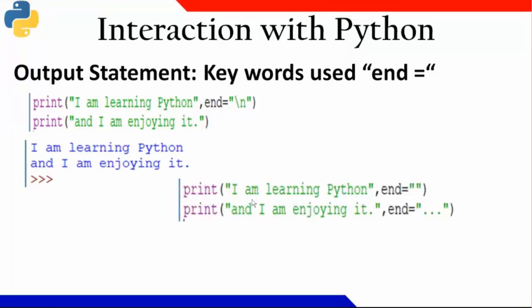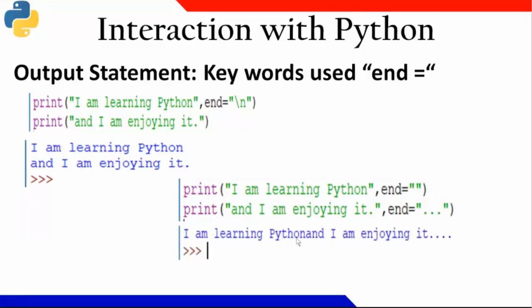Similarly, if I want to write a backslash n also, obviously it will be printing in a separate line. Now you can see the change here. I am writing end equal to double quote here, so these two statements are supposed to be combined. And for this statement, I am writing end equal to three dots. So it got combined for the first statement, and for the second statement, three dots are getting printed here. At the end of the statement, what to do, you give the instruction by using the keyword end.